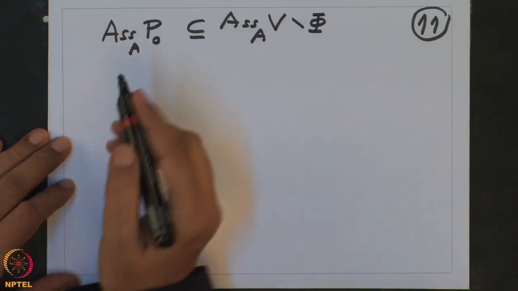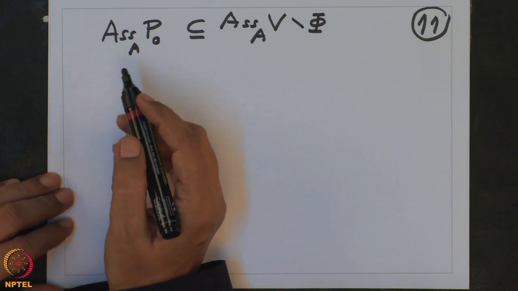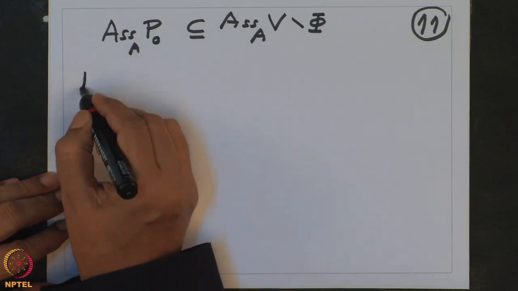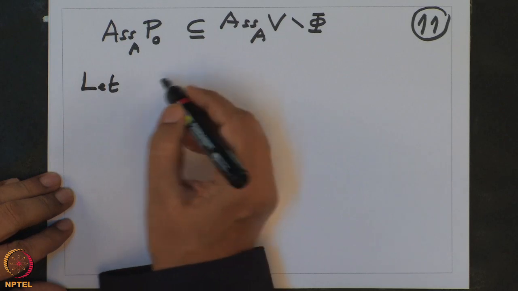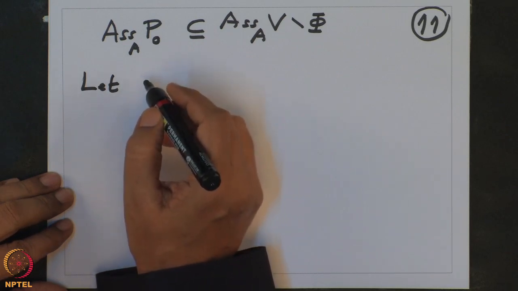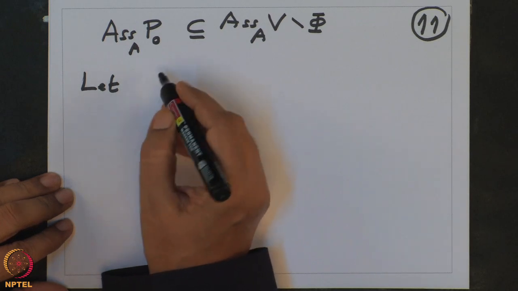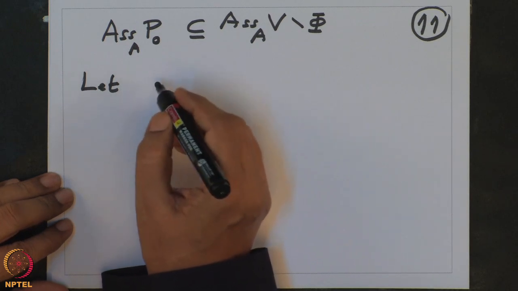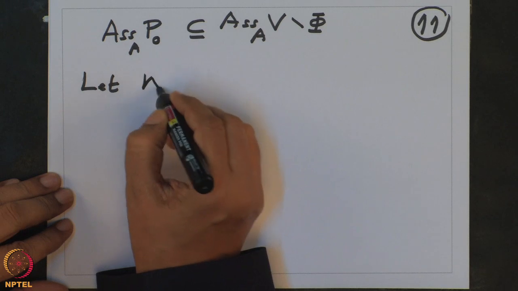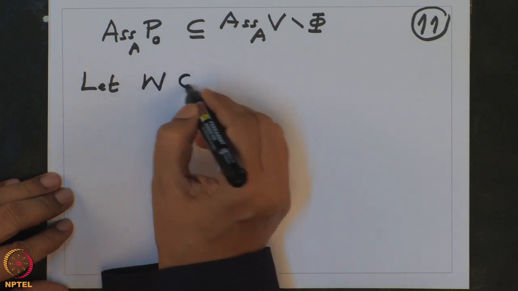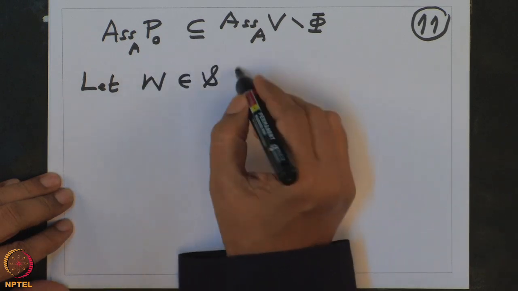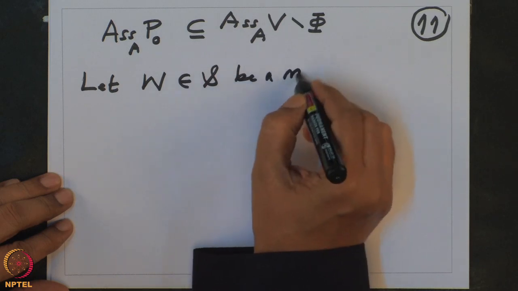So now we pick up a maximal element there. So we check that this ordered set has a maximal element. So let capital W in S be a maximal element